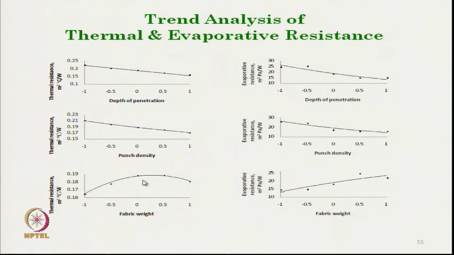But after reaching a certain point, the thermal resistance drops. This is mainly because at this point more fibers and more entanglements are there, and the fabric density increases, so the air pockets within the fabric will be fewer. Air is very highly insulating, so if less air is there, the overall thermal resistance of the fabric structure will drop.